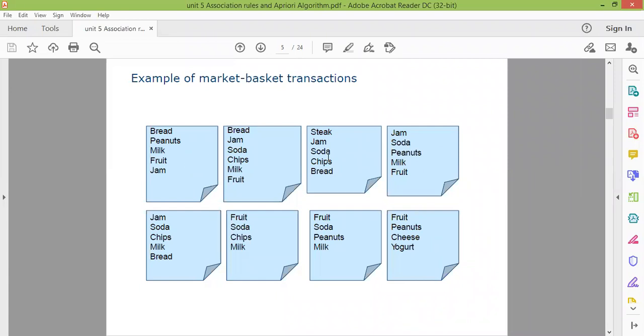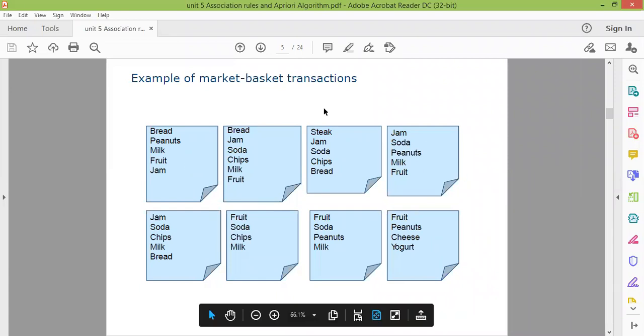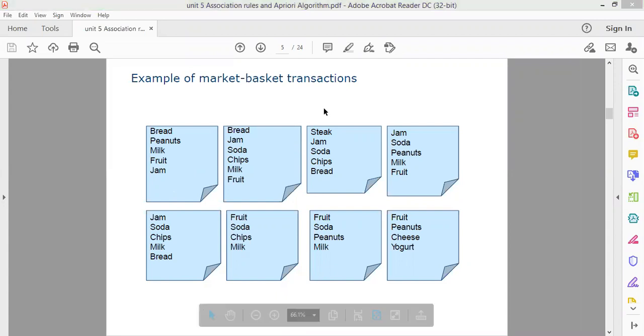Each and every block represents your basket, or each basket can be said to be a transaction. So in total here we have 8 transactions. Within the 8 transactions, we have certain item sets. Those items which are included in a particular rectangular box are called your item set. First of all, you need to find the item sets, and then consider the number of transactions within which these item sets occur. On the basis of these baskets, we have to develop certain association rules.